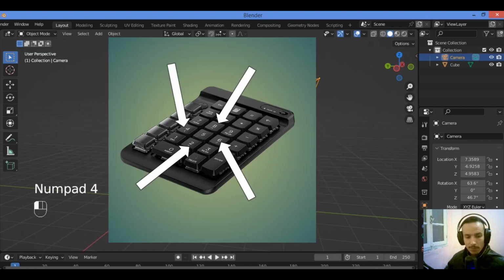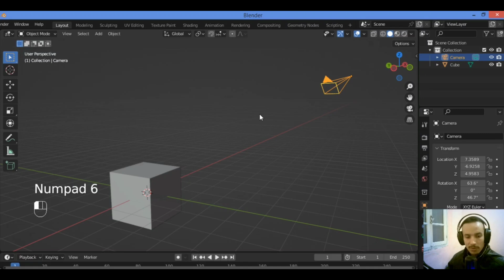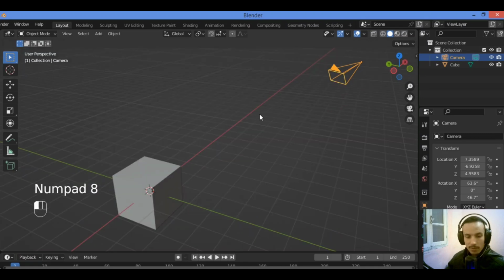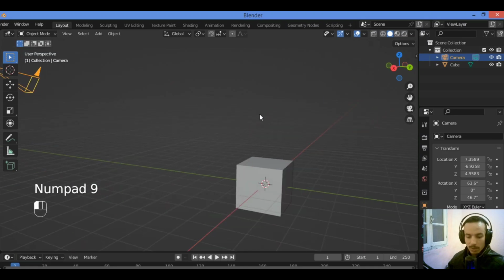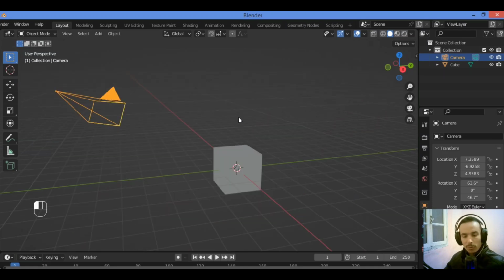We have numpad 4. This is for navigating left, and numpad 6 for the right, numpad 8 for up, then numpad 2 for down, like this. The opposite is done by numpad 9 like this. So now let me show you the navigation orbit shortcuts.